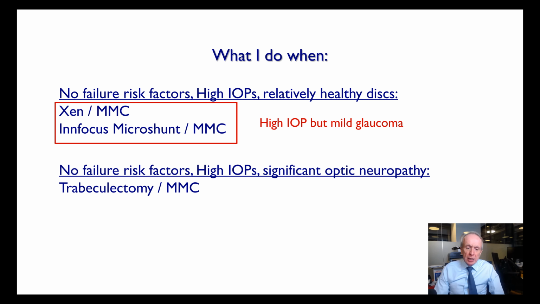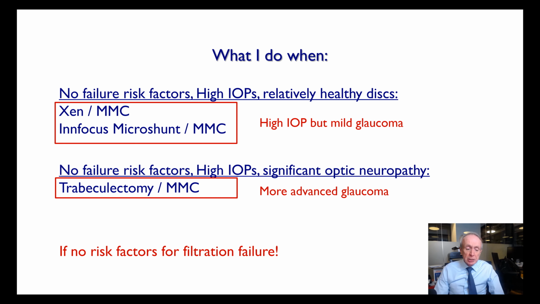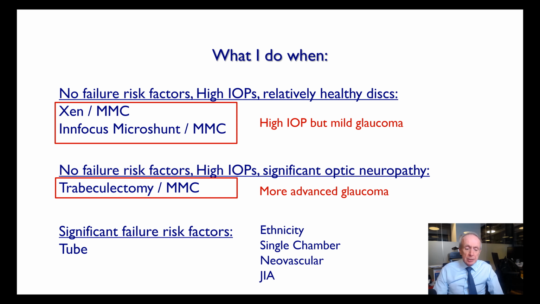In those with high IOP but mild glaucoma, I will do subconjunctival MIGS. In those with bad glaucoma, I'll do a TRAB. I must emphasize these are patients with no failure risk factors. If there are failure risk factors, then really it's a tube. These might be a mixture of ethnicity, single chamber eye, neovascularization. JIA patients, I will do exclusively tubes and not TRABs.